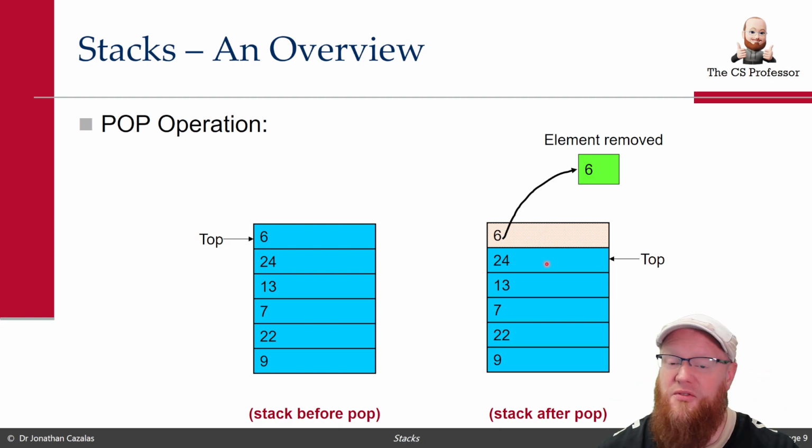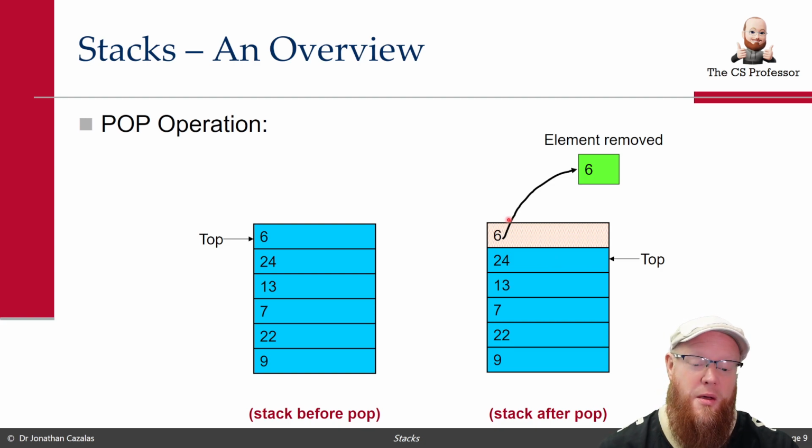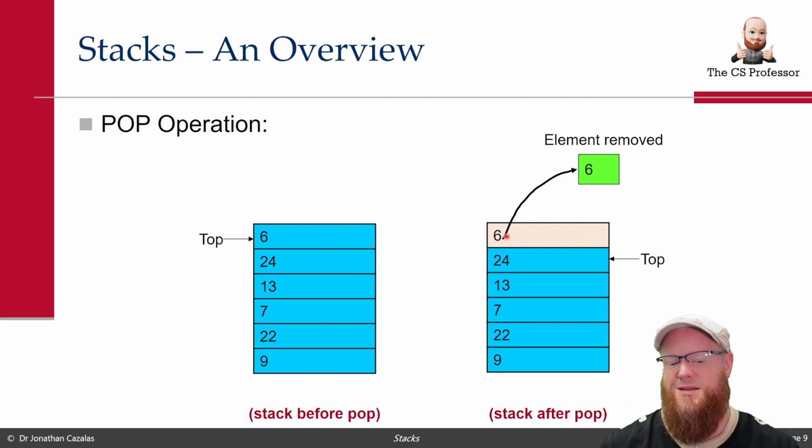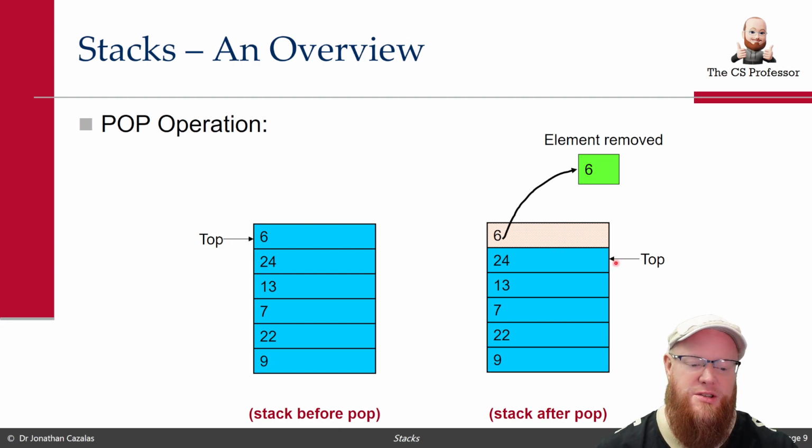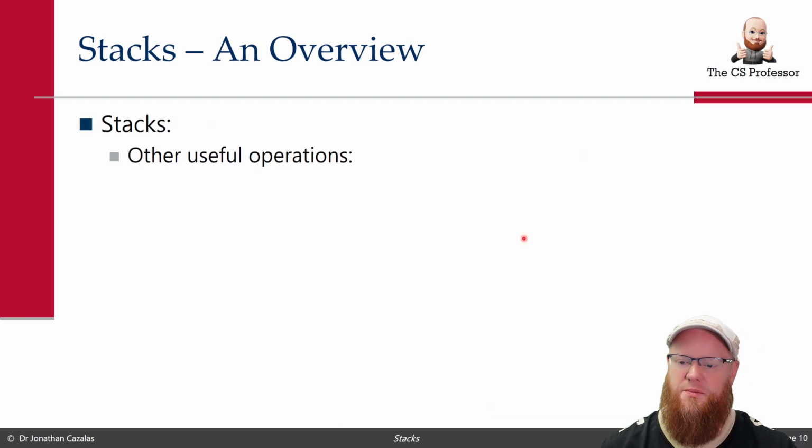Notice that top is in fact pointing to 24, but depending on your implementation, that value 6 may still be in the data structure, and some people are like, oh no, I don't like that. I want to physically remove the 6. Well, depends on your implementation, you may not need to, right? Because as long as we change where top points to, the very next push will get pushed on top of where that 6 was, effectively overriding the value there. But we'll get to the implementations in just a bit.